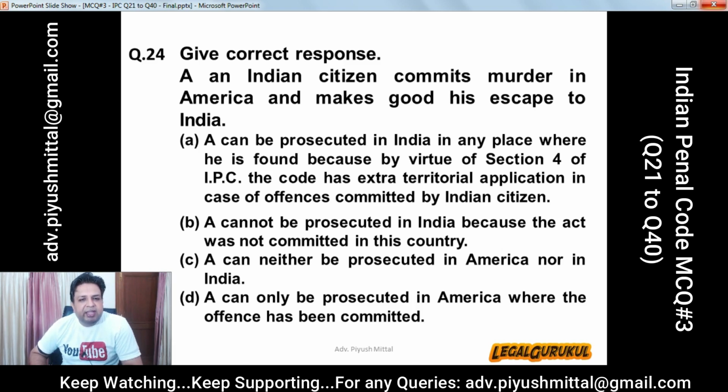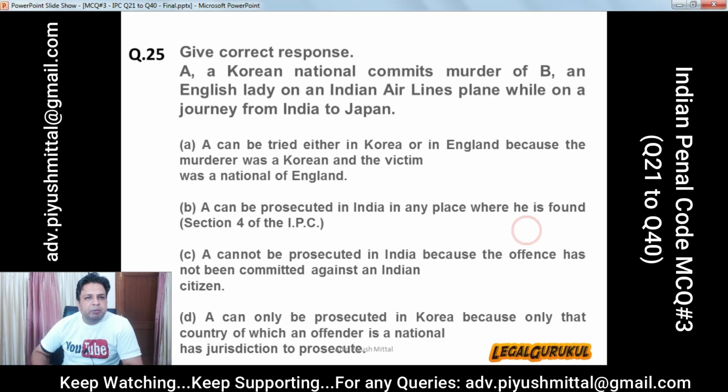B. A cannot be prosecuted in India because the act was not committed in this country. C. A can neither be prosecuted in America nor in India. D. A can only be prosecuted in America where the offence has been committed. And the correct answer is A. A can be prosecuted in India in any place where he is found by virtue of section 4 of IPC.